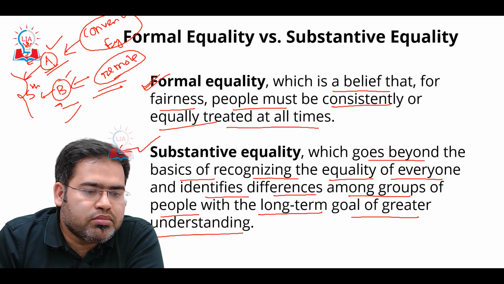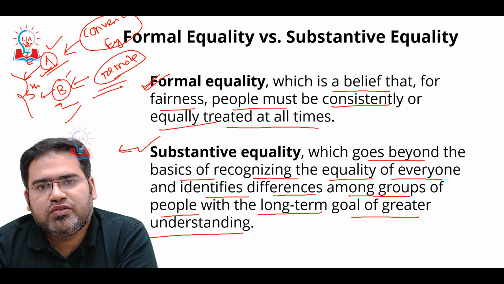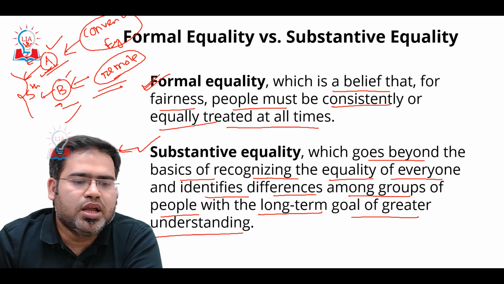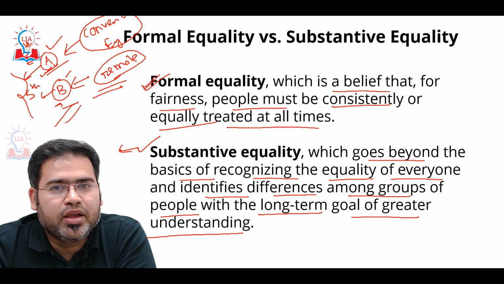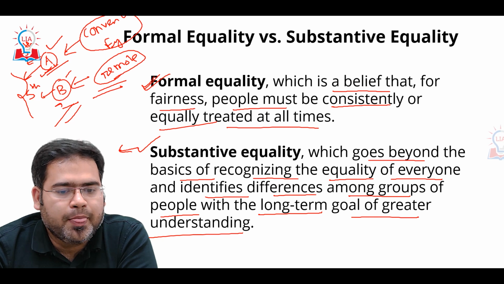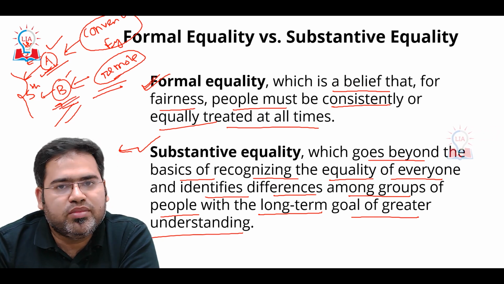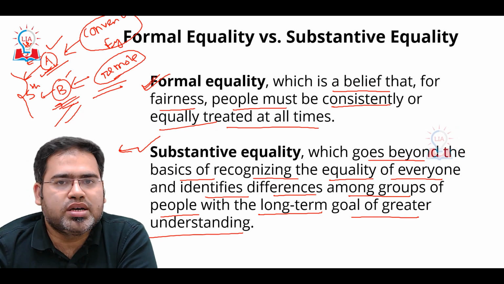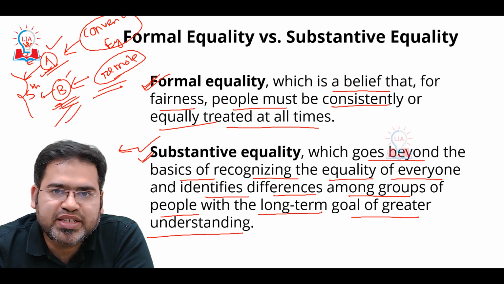So for student A, we are going to ask, out of 10 you need to solve all the 10 questions, but for B we will say that out of 10 you can solve 6 questions. The 4 questions you should not solve because we understand your background. Then only it will be fair to that particular person who belongs to the remote area where good education was not available. Correct? That is substantive equality. We need to check the background also.